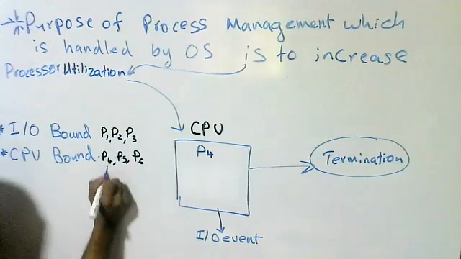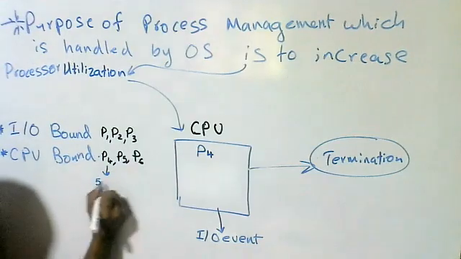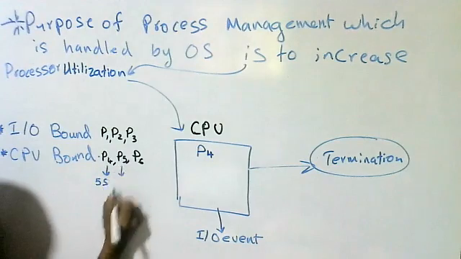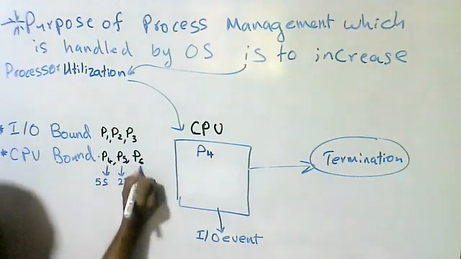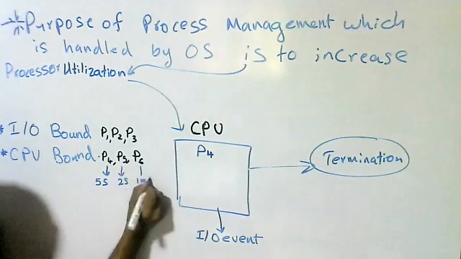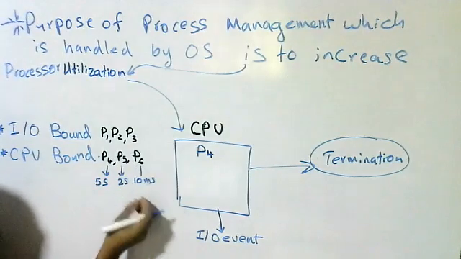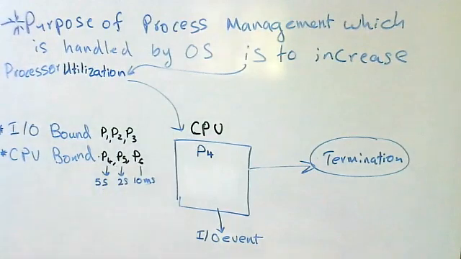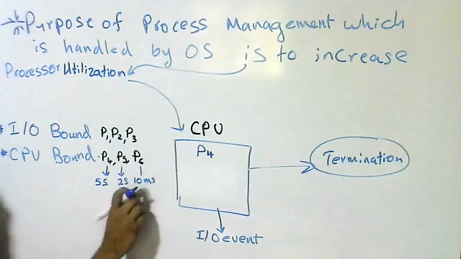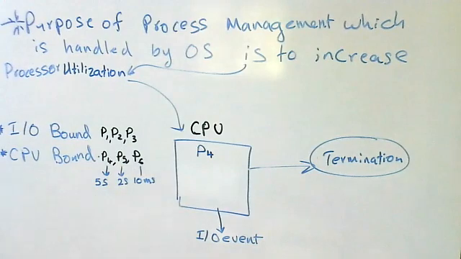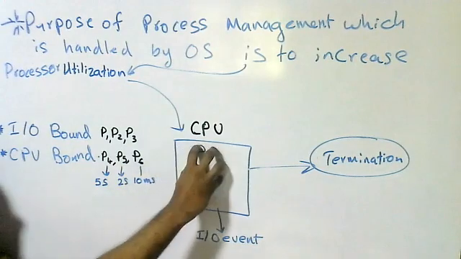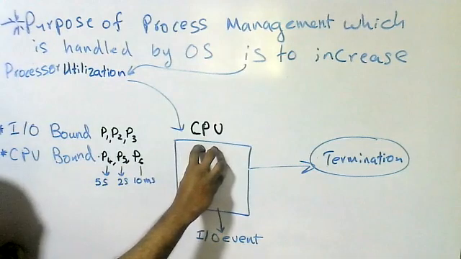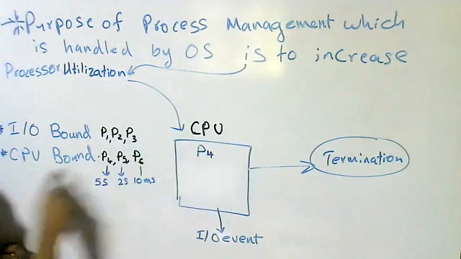For example, we'll think P4 needs 5 seconds, P5 needs 2 seconds, P6 needs 10 milliseconds. A millisecond means one part in a thousand: if you divide a second by 1000, you get 1 millisecond. So here it is 10 milliseconds. Okay, right.